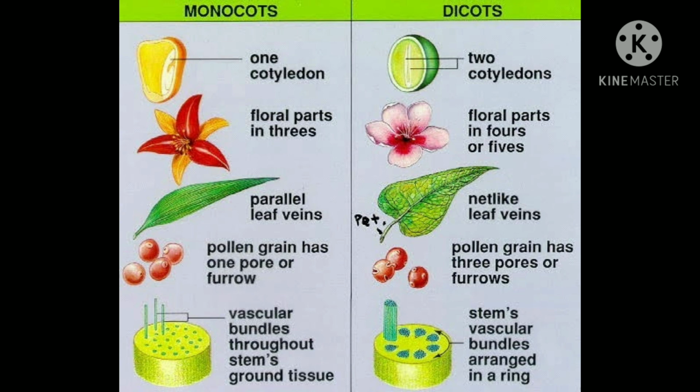Parallel venation is found in the leaves of monocots, whereas reticulate venation is found in the leaves of dicots. The vascular bundles are scattered, not regularly arranged, in the ground tissue of stems of monocots, whereas the vascular bundles are arranged as a ring in the ground tissue in the stems of dicots.